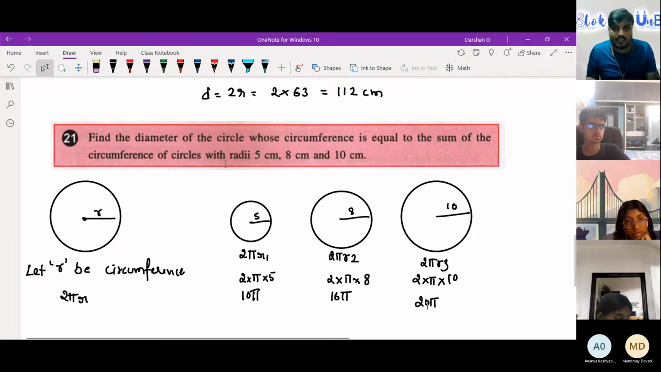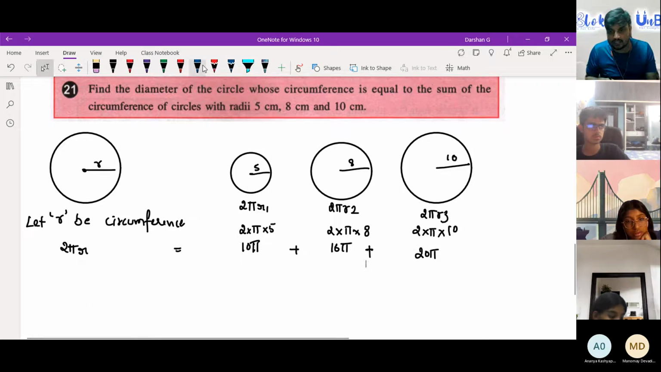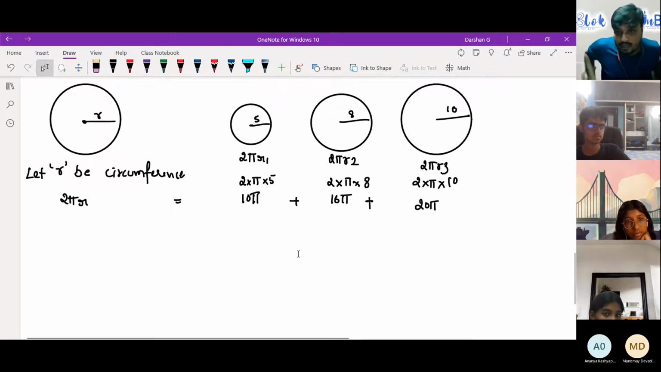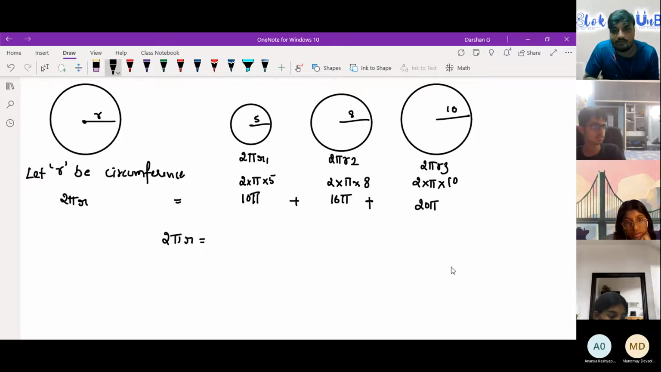So what is the question telling? The circumference is equal to this plus this plus this. Now the question you should ask is, sir, why did you keep it in pi? You could have substituted 22 by 7. But because I need to add them, I wanted to keep it very simple. So it is 2 pi r equals 10 pi plus 16 pi plus 20 pi. Ananya, what is 10 plus 16 plus 20? Okay, who can answer this? 10 plus 16 plus 20. Anybody?